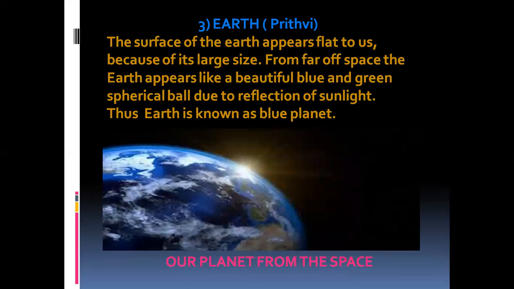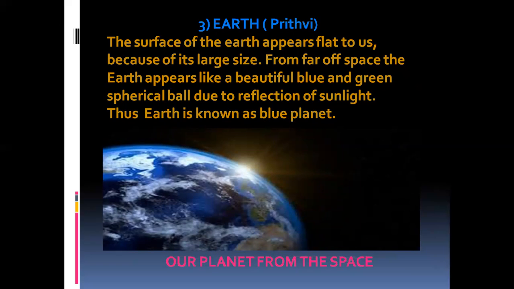Next, what is our next one? Third one. That is Earth. Here, Earth means Prithvi. The surface of the earth appears flat to us because of its large size.